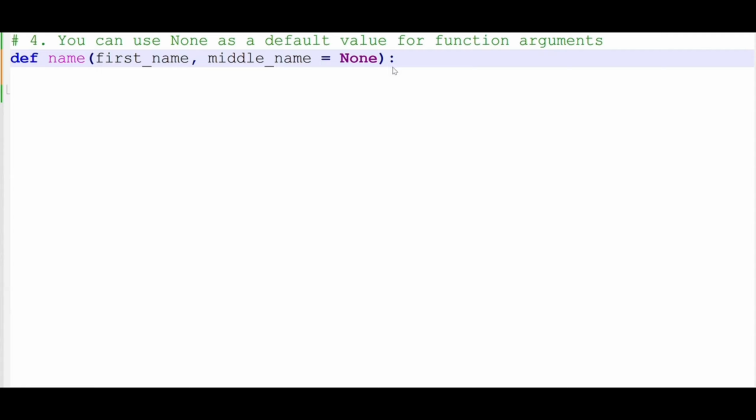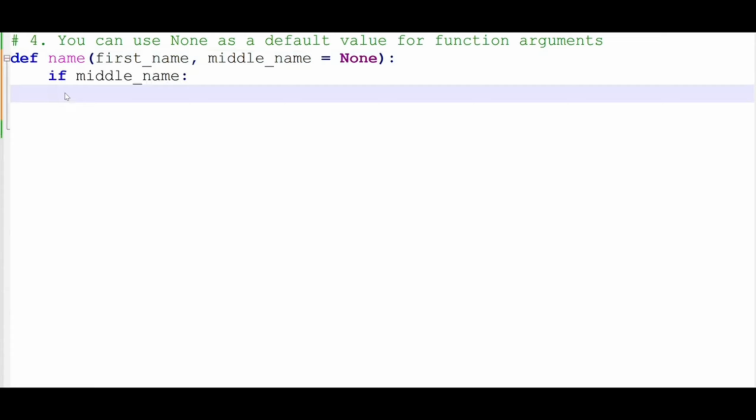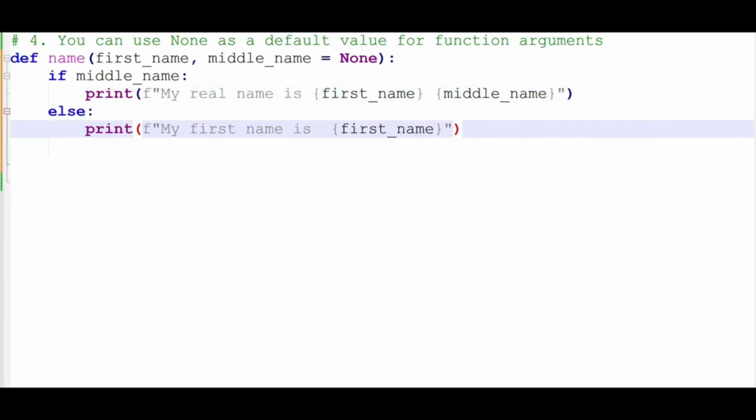And then after the colon, we write the code by indenting the code. Then we have an if statement. So I want to print something if there's a middle name. So I want to print the first name and middle name. Else we just want to print the first name.